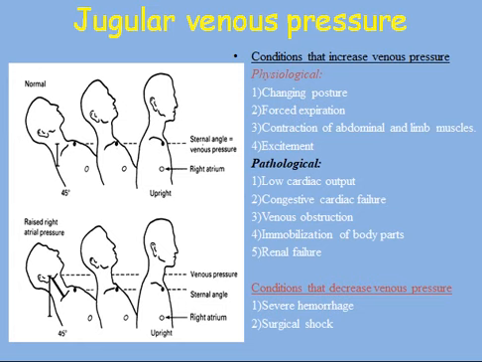Physiological conditions are changing posture, forced expiration, contraction of abdominal and limb muscles, excitement. All these can lead to increased jugular venous pressure. Pathological conditions are low cardiac output, congestive cardiac failure, venous obstruction, immobilization of body parts, and renal failure.